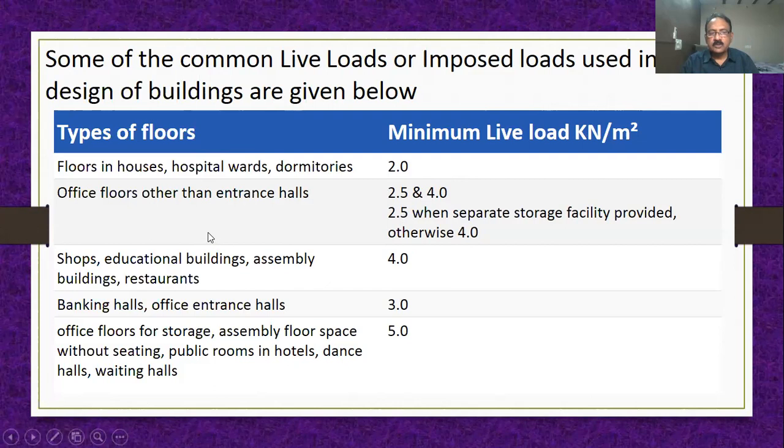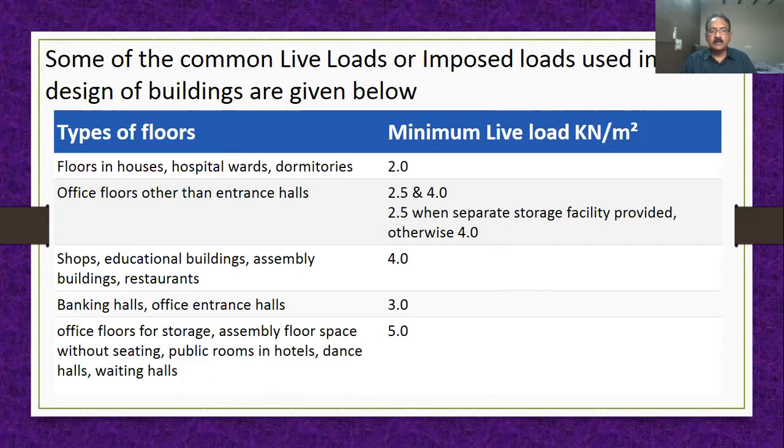For office floors, other than entrance halls, you have to consider 2.5 to 4 kilonewton per meter square. That is what was explained in the previous class: in 1 square meter, the live load is considered as 2.5 to 4.0 kilonewton per meter square.